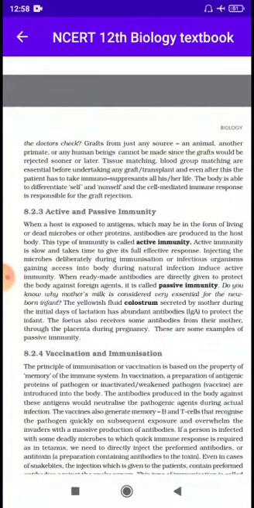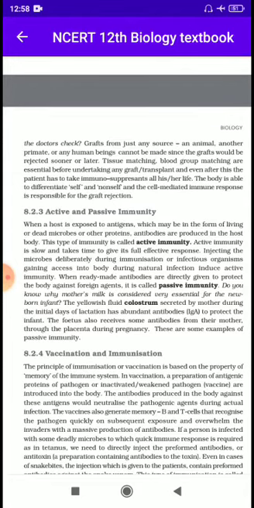When a host is exposed to antigens, which may be in the form of living or dead microbes or other proteins, antibodies are produced in the host body. This type of immunity is called active immunity. Dear students, when anything enters into our body, then our body recognizes it and produces antibodies. This type of immunity is called active immunity.